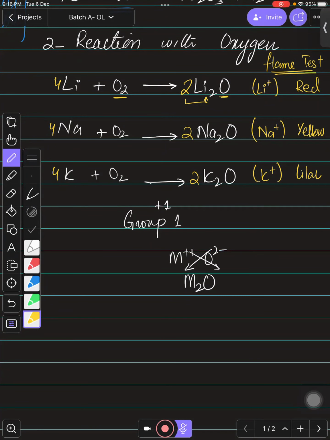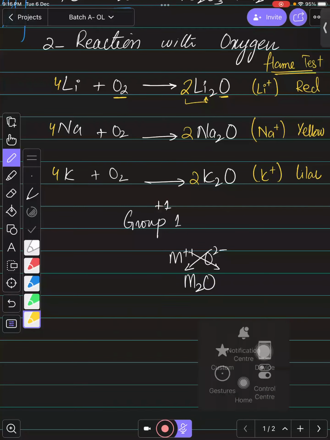Whenever you burn any salt of lithium, it will show the color of the flame red. It just has to be a lithium salt, and whatever lithium salt it is, lithium ion will be present in it. Whenever any salt of lithium burns, it will turn the flame red, okay?